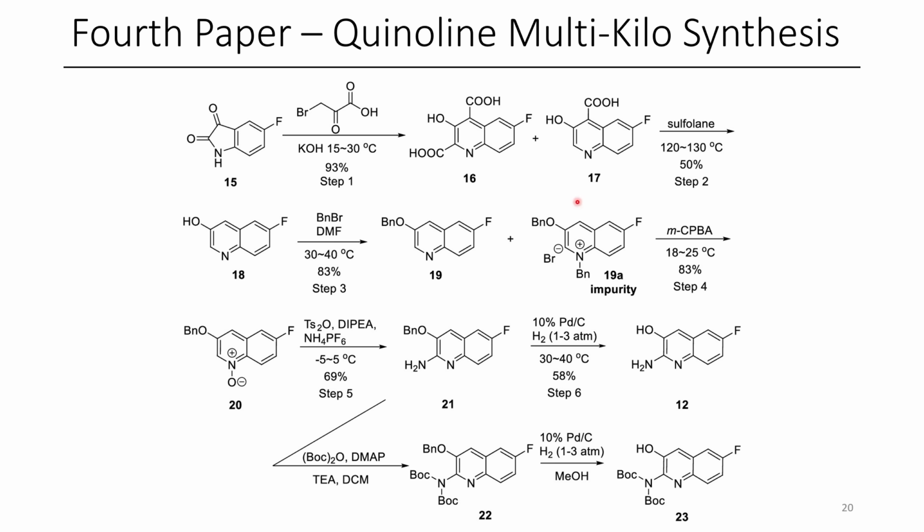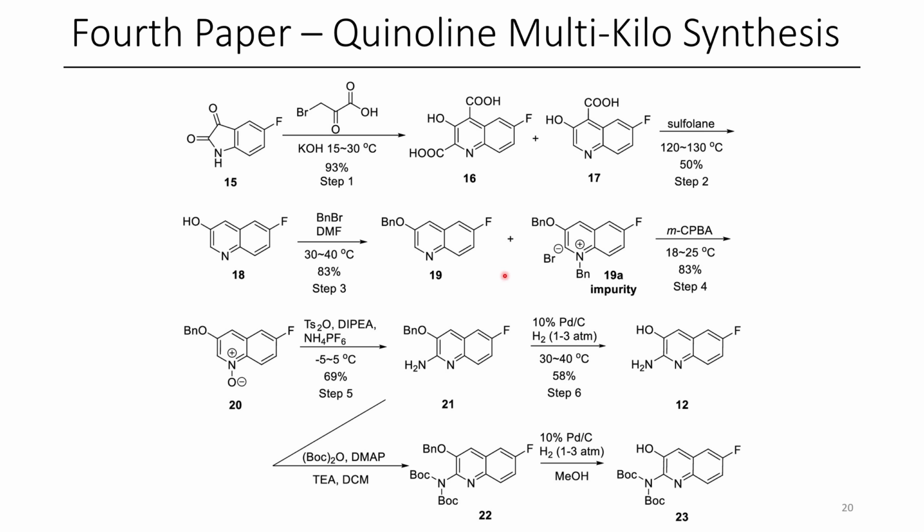So to get from 15 to 16 and 17, they do a modified Pfitzinger reaction. To get rid of these extra carboxylic acid groups, they just undergo a thermal decarboxylation. This coalesces compound 16 and 17 into compound 18. The next step was to do a benzylation at the oxygen. Unfortunately, they get a bit of an impurity where benzylation at the quinoline occurs, because of course it does.